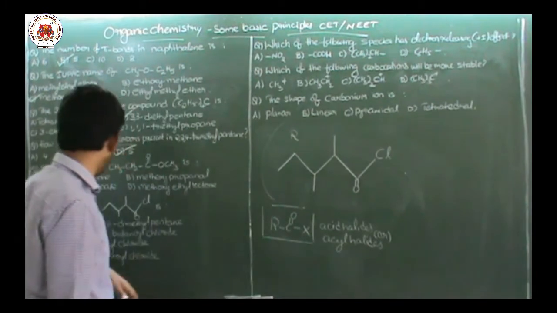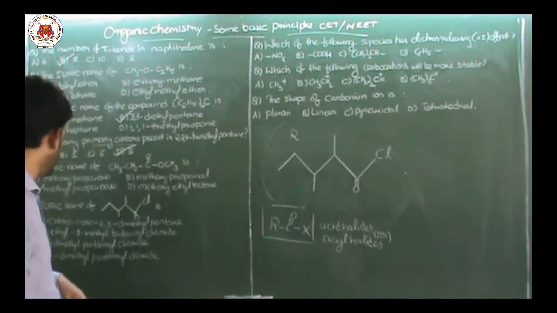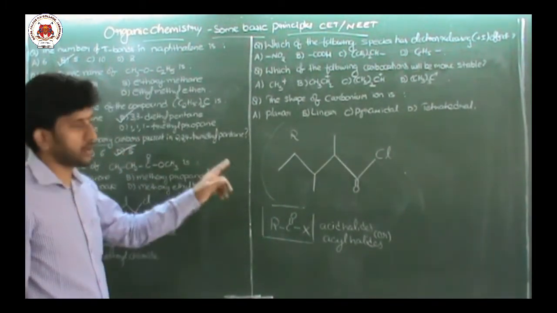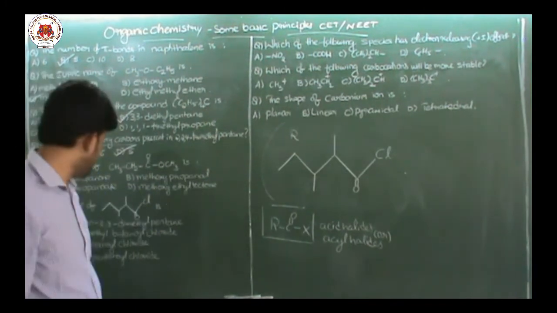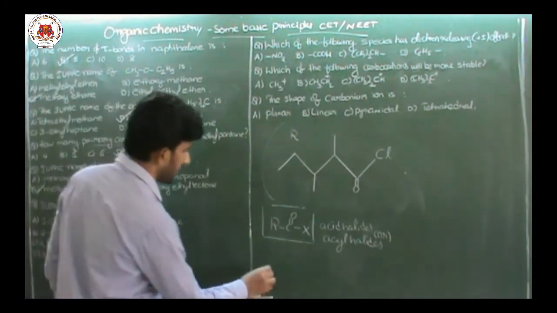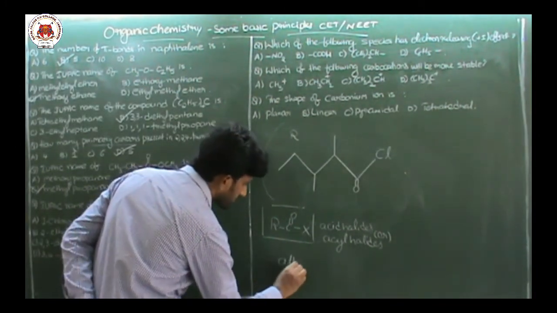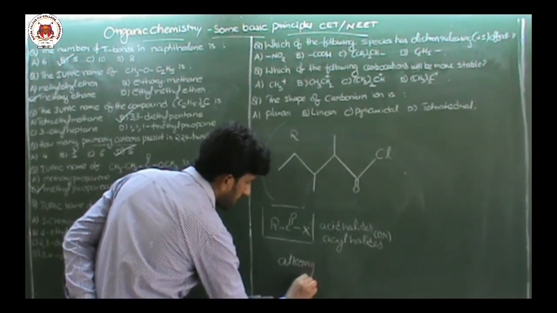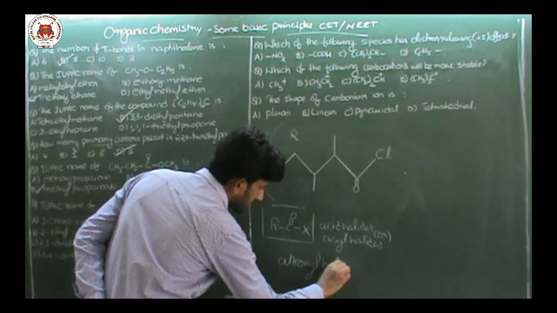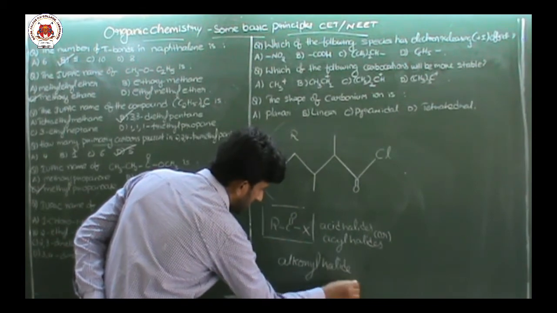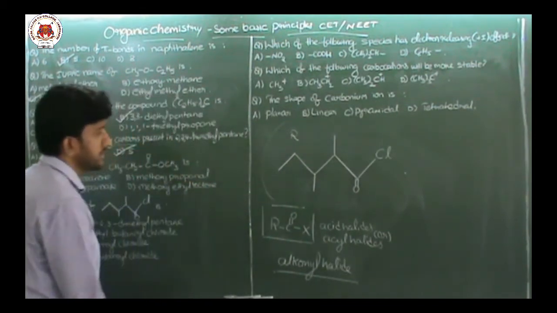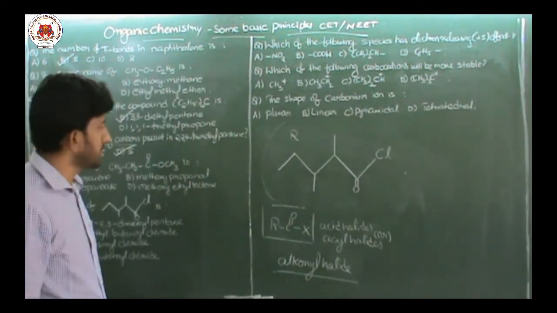But IUPAC name of such compounds is alkanoyl halides. Alkanoyl halides is the IUPAC name of such compound.